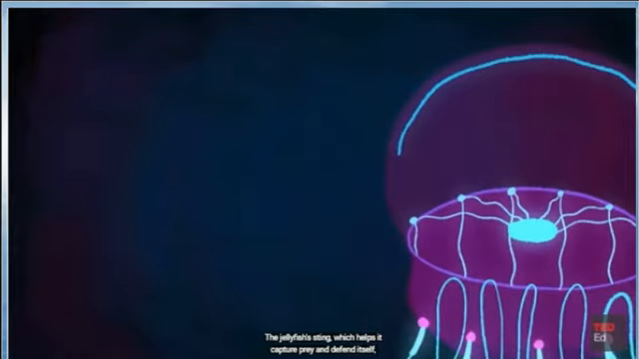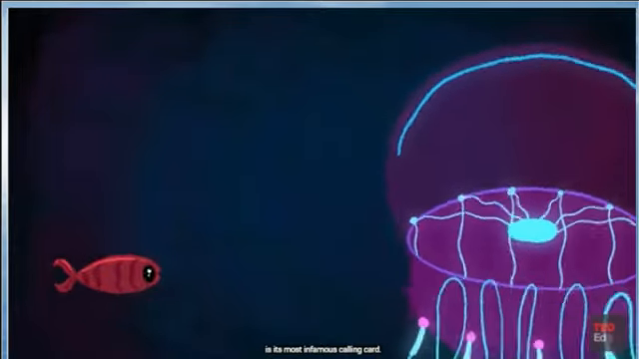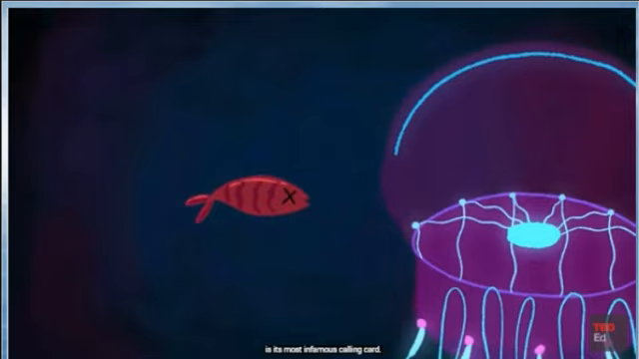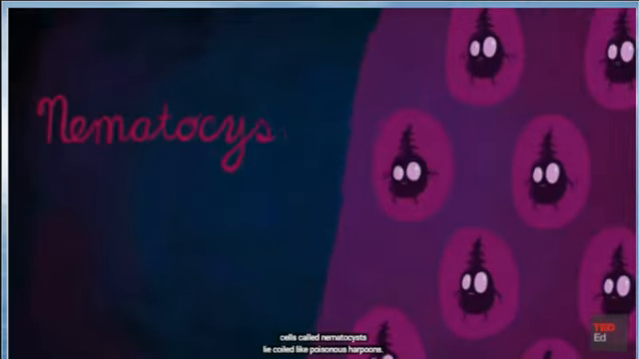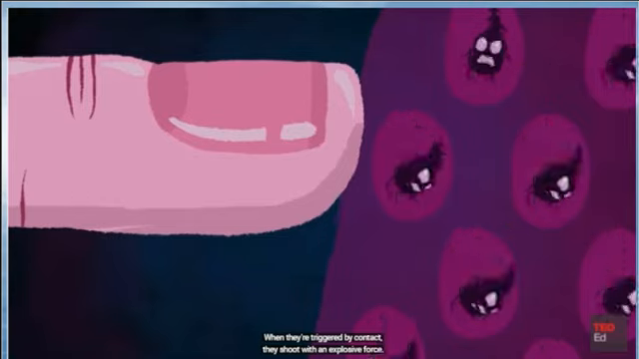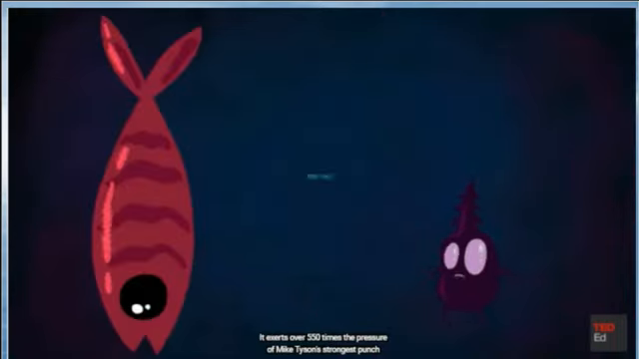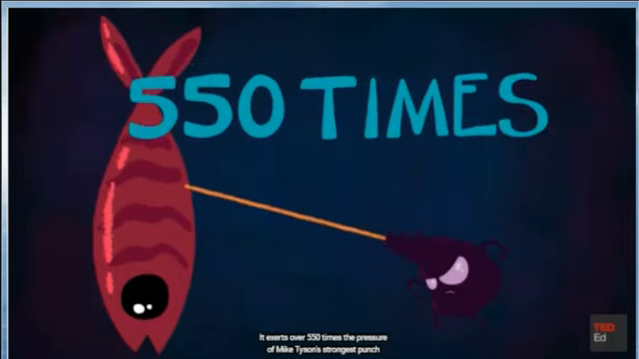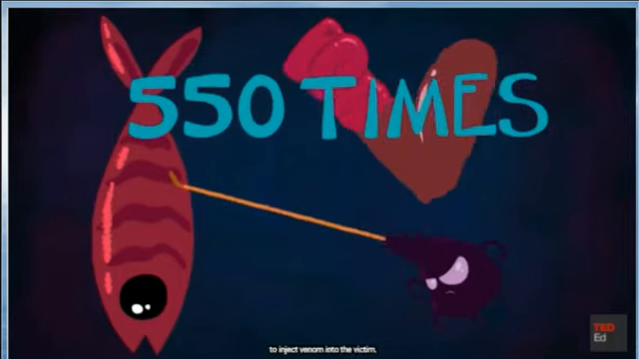The jellyfish's sting, which helps it capture prey and defend itself, is its most infamous calling card. In the jelly's epidermis, cells called nematocysts lie coiled like poisonous harpoons. When they're triggered by contact, they shoot with an explosive force. It exerts over 550 times the pressure of Mike Tyson's strongest punch to inject venom into the victim.